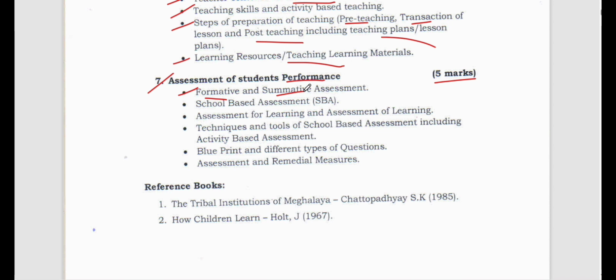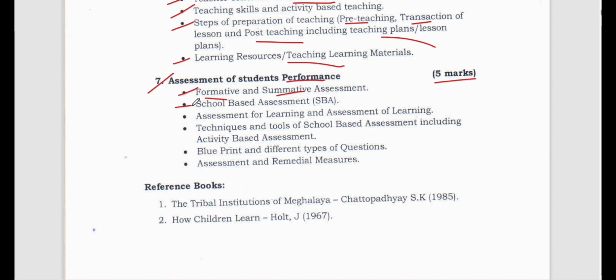Now, what is formative assessment? Formative assessment is a type of assessment where the assessment is done during the course of study. Suppose a class test or asking questions during the class. So this comes under formative assessment. And summative assessment means something which is done at the end of the session. For example, half yearly examination and annual examinations come under summative assessment.